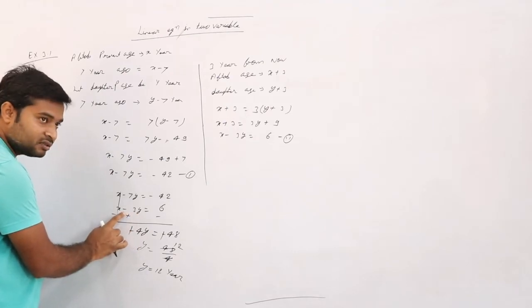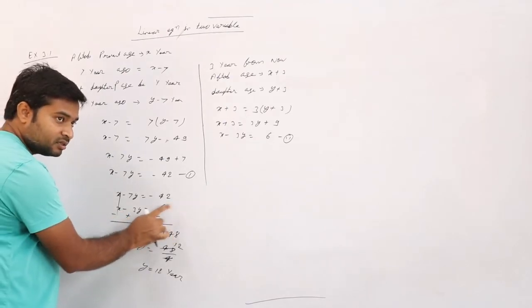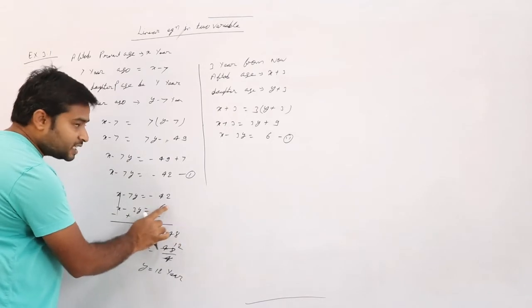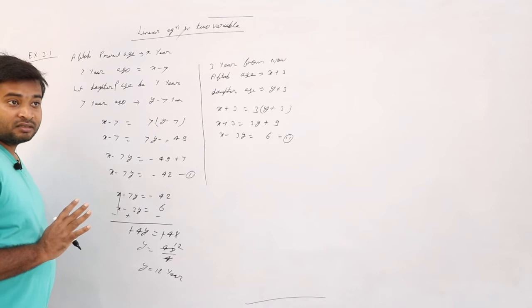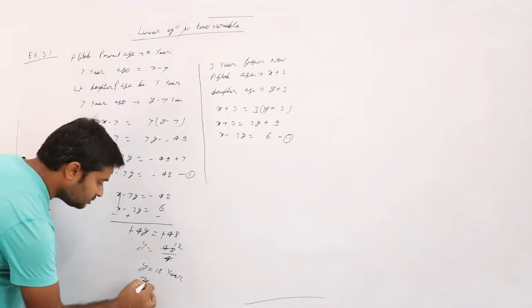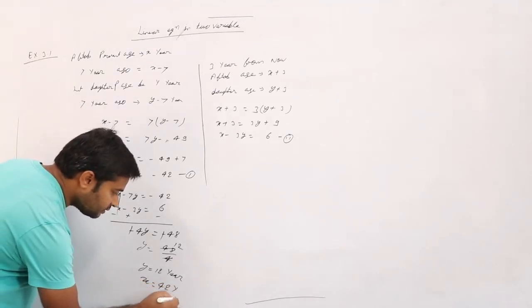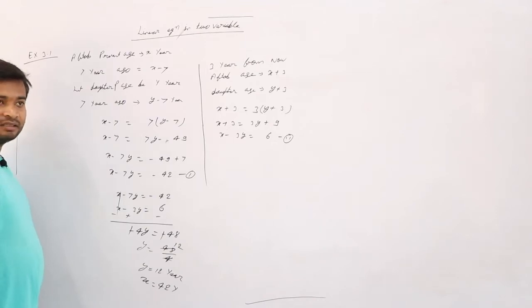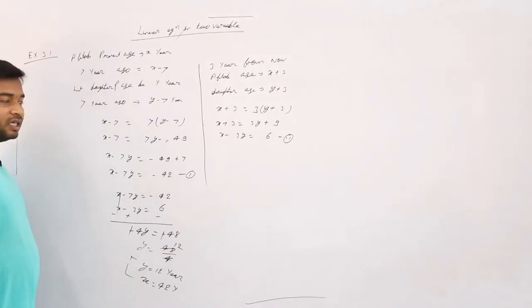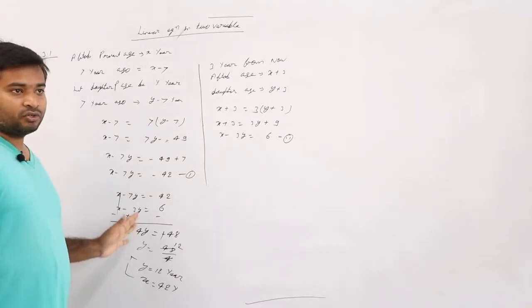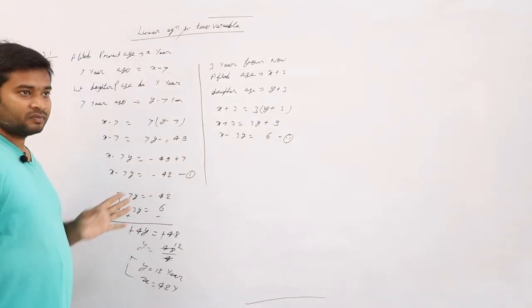Minus 36 on this side, plus 36 on this side. So 6 plus 36, 6 plus how much? 42. So x is equal to 42 years. Getting? So you get to know dad's age and daughter's age. Understood?